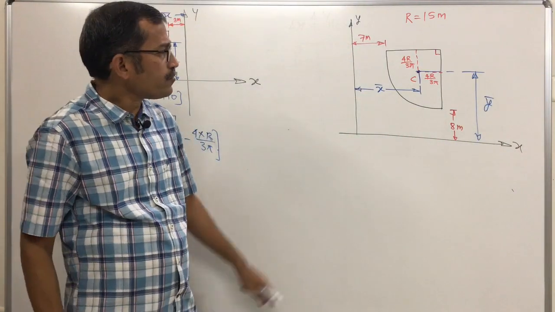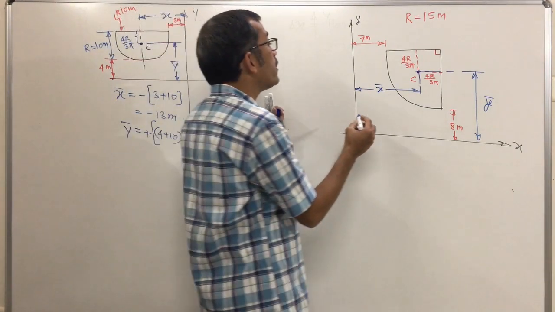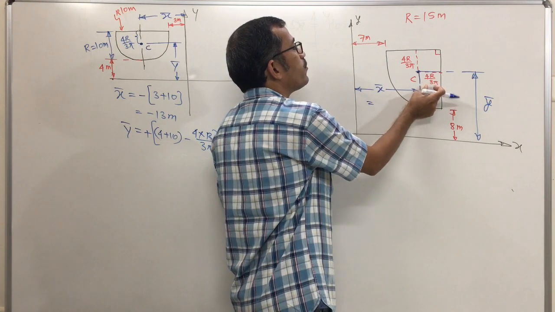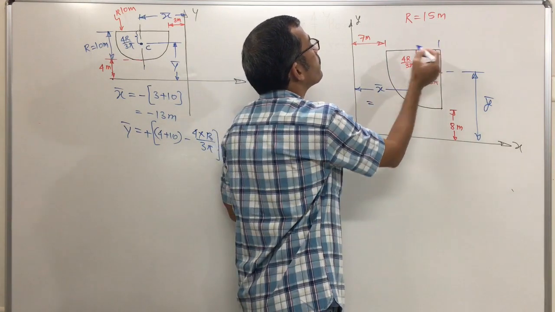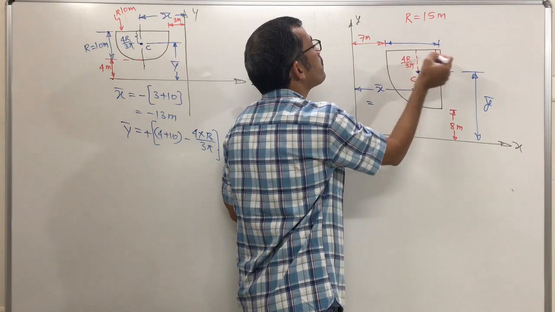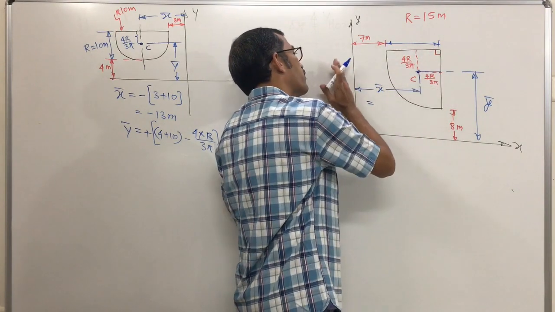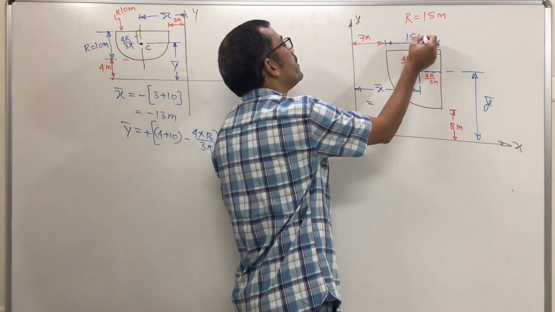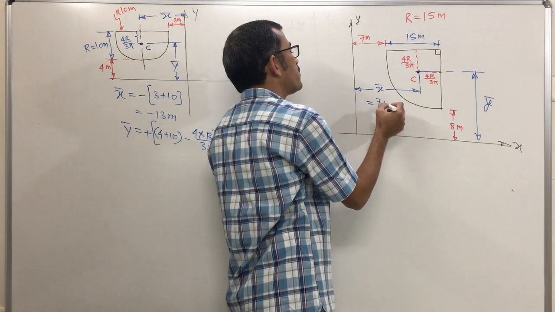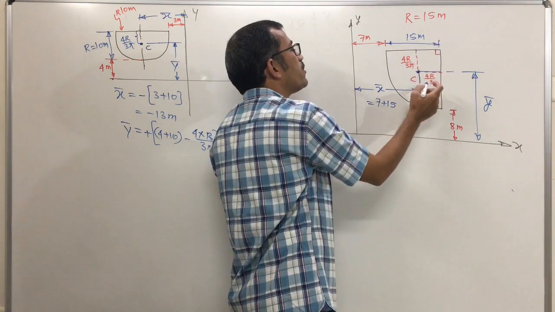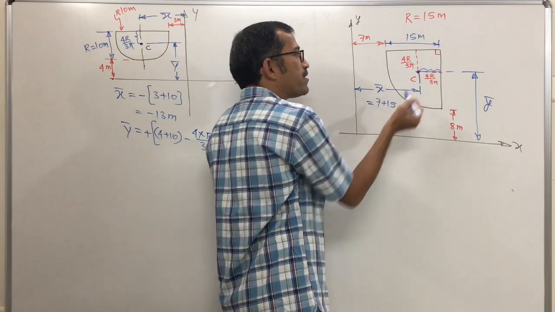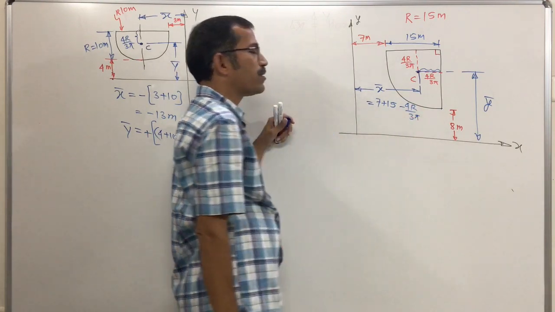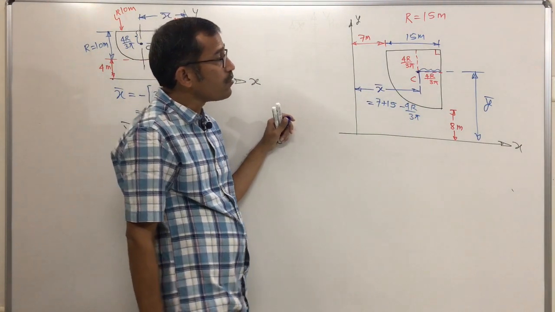The centroid is in the first quadrant. That means x bar and y bar are positive. So here the x bar distance, you have to find out. You know this distance is 4r upon 3 pi. That means first we find the distance of this vertical edge and then subtract 4r upon 3 pi. You are measuring distance from the y axis on the right side: 7 meter, and the radius is 15 meter. That means 7 plus 15 is the distance of this edge. Now this one is the 4r upon 3 pi distance. This is on the left side, so minus 4r upon 3 pi. That will give x bar. Clear?